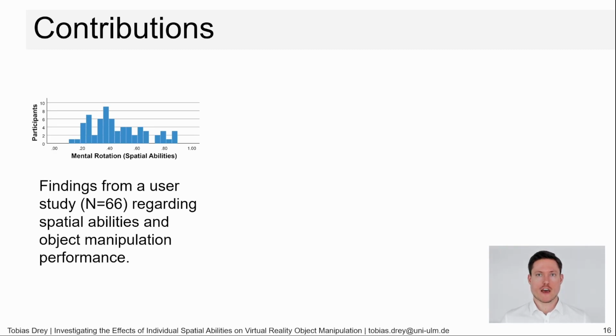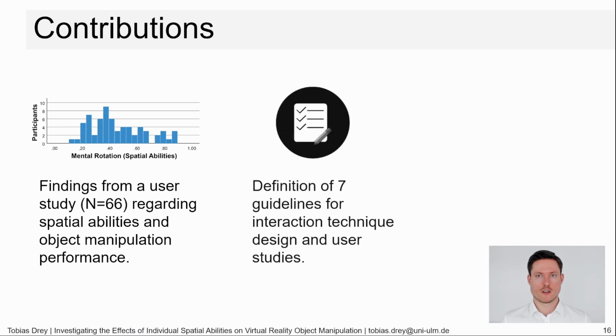Summing up, we have 3 main contributions. First, findings from an exploratory user study regarding the correlations of individual spatial abilities and task completion time and accuracy, measured by 11 dependent and 5 control variables. Second, the definition of 7 guidelines on how to consider the individual spatial abilities of participants in VR interaction technique design as well as associated user studies.